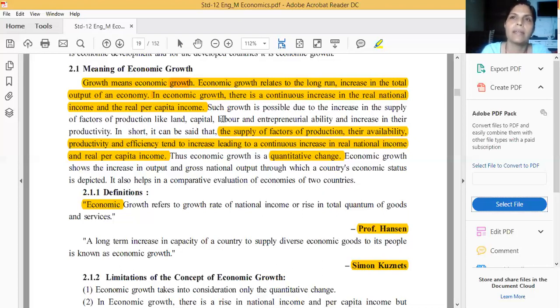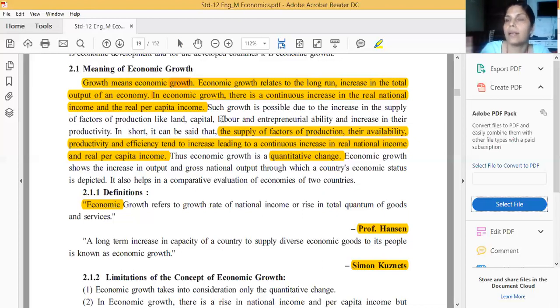If America's economic growth, for example, in 2016-17 was 5% compared to last year, it's just a hypothetical example.